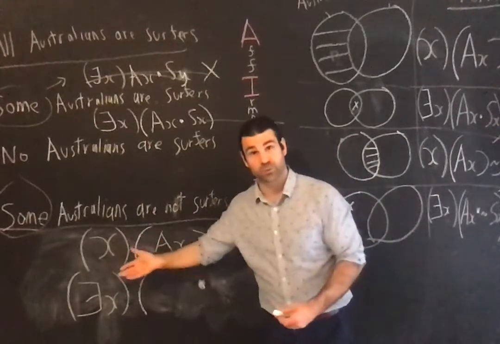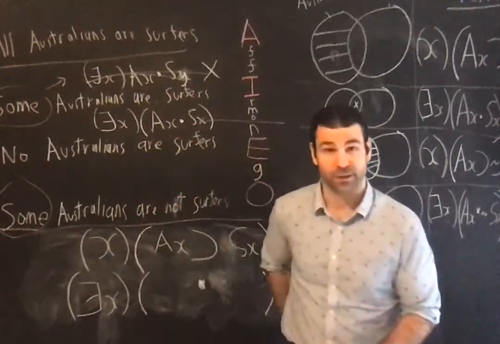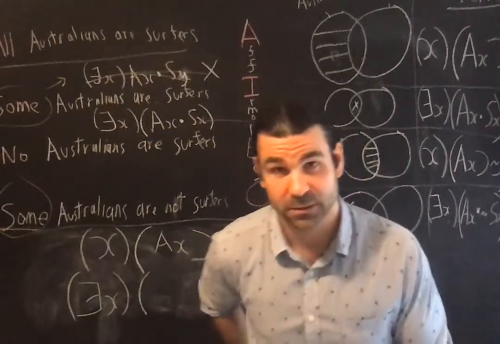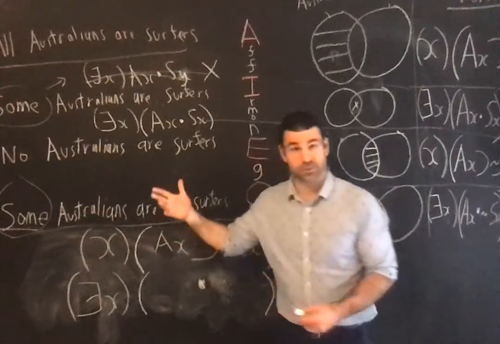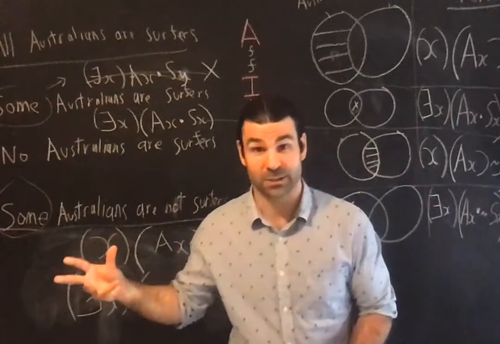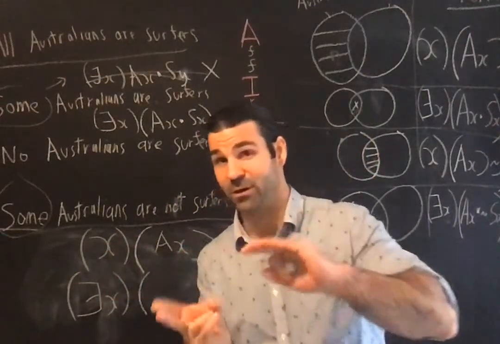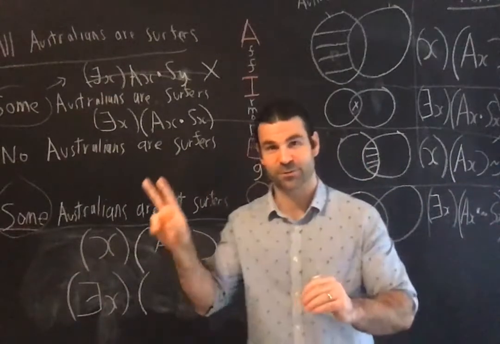Well, what am I saying? What's the positive content of my categorical, all Australians are surfers? I'm saying that if you're Australian, you're a surfer, right? I'm saying that all the Australians are surfers, right? So there's two things I said. The first thing I was trying to explain was